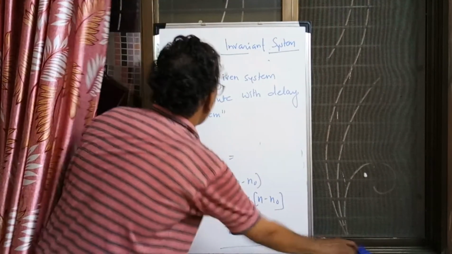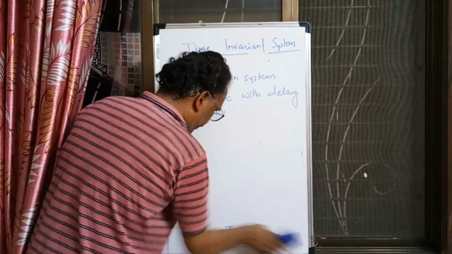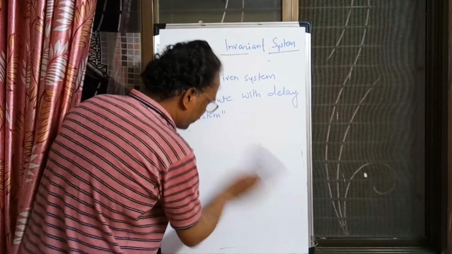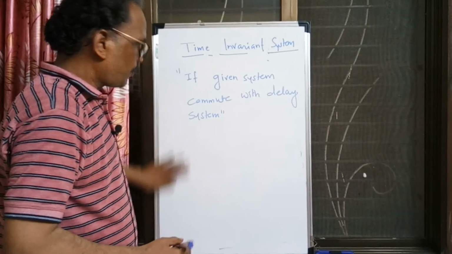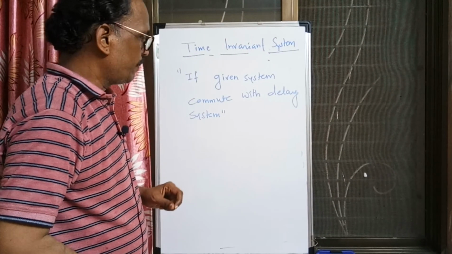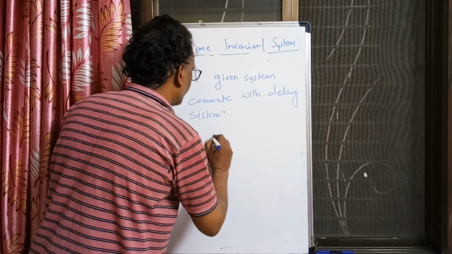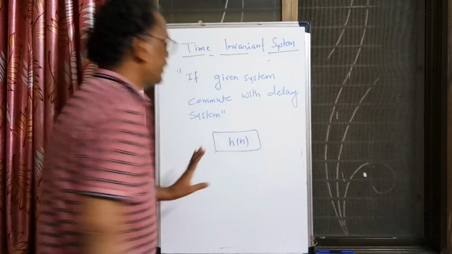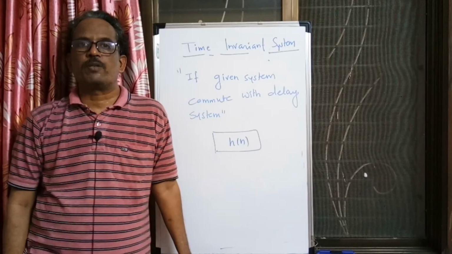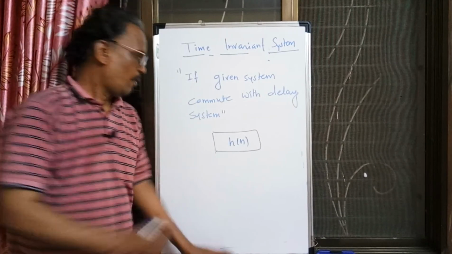So the impulse response is a very good characteristic of the system, a response which completely describes the LTI system. The notation generally used for the impulse response is h[n].